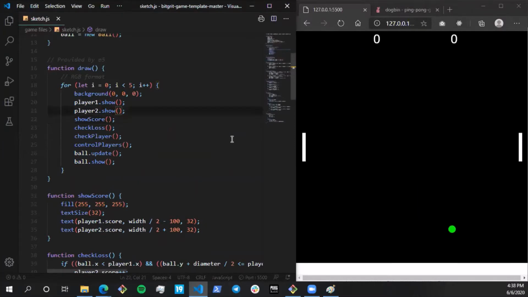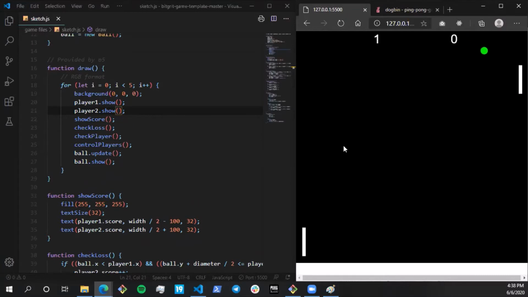Let me see if this works. See, the score is being updated. Now player one has got 1 point. Let me just lose over here. Now see, the scores are being updated. All right, the game has a lot of bugs right now.